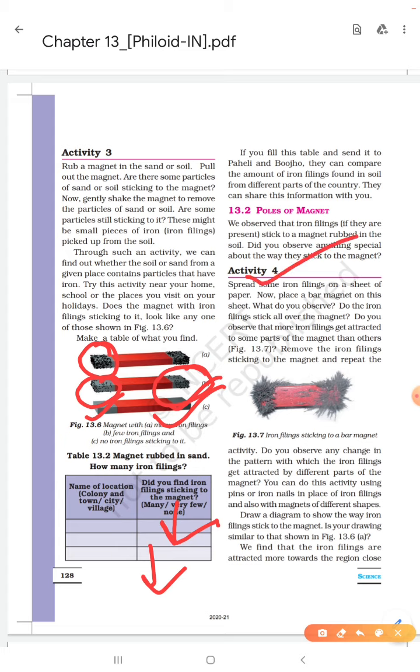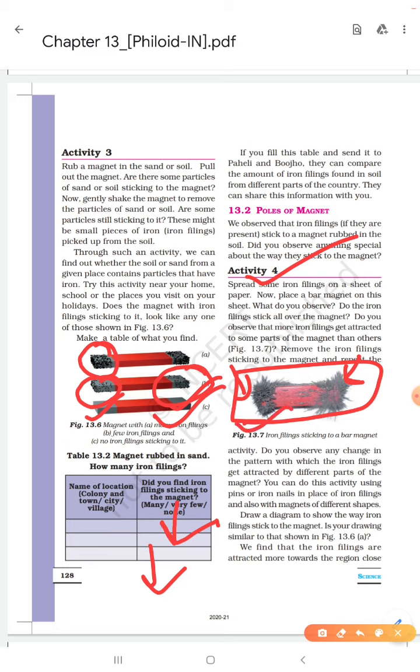In activity number 4, we have to do the same thing. You can see the magnet here. Suppose you have many iron fillings and you are doing this activity with your bar magnet. Then you will see that many iron fillings get attracted towards only the poles of the magnet, or corners of the magnet.